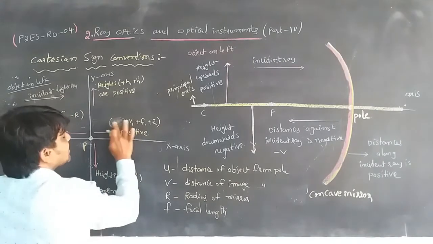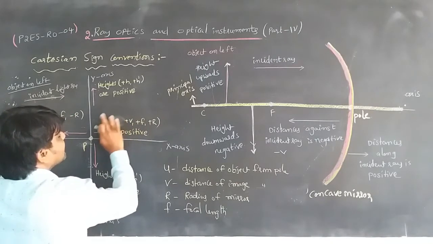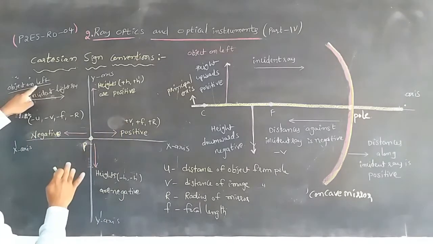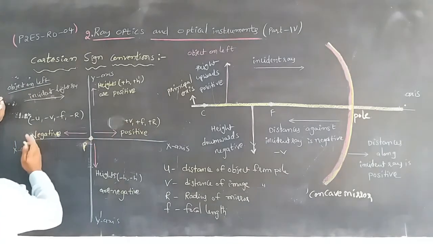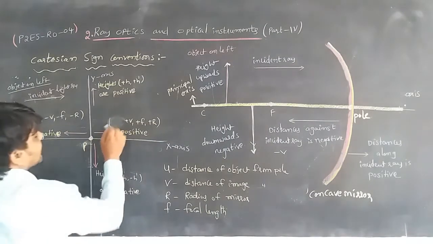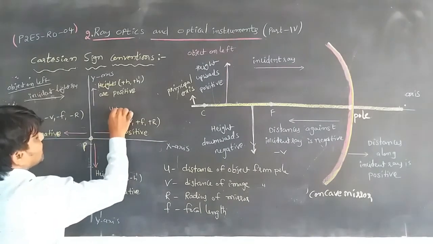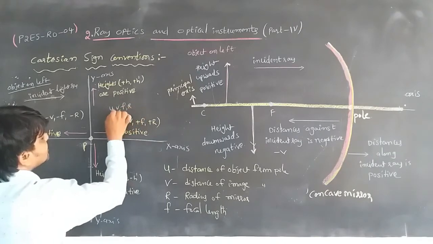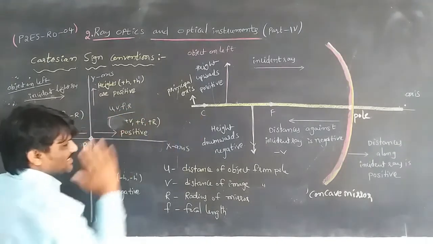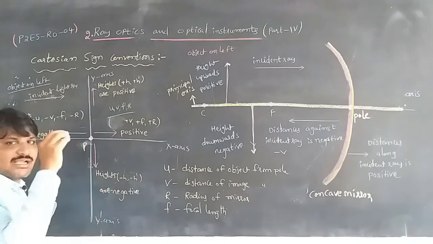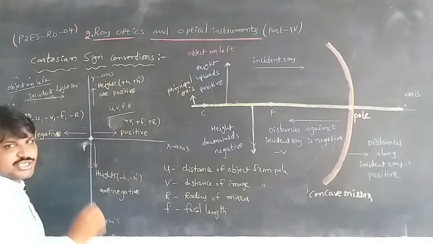So here, the object is on the left, so that's why we write u as negative. We always measure the values in this way. The u, v, f, R values measured from the pole to the right side should be taken as positive.